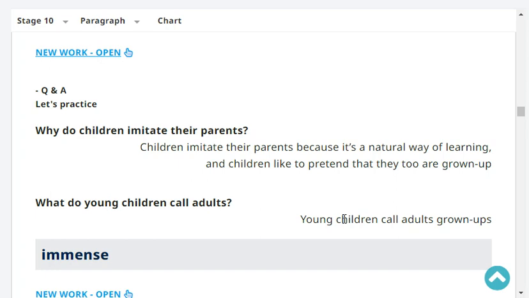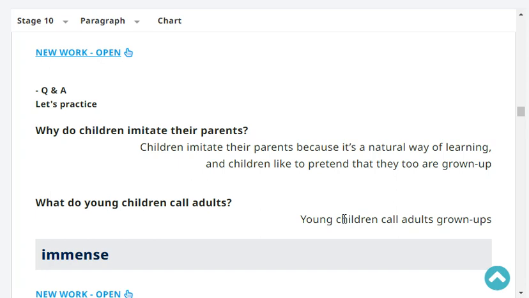Children imitate their parents because it's a natural way of learning, and children like to pretend that they too are grown-ups. Very good. What do young children call adults?